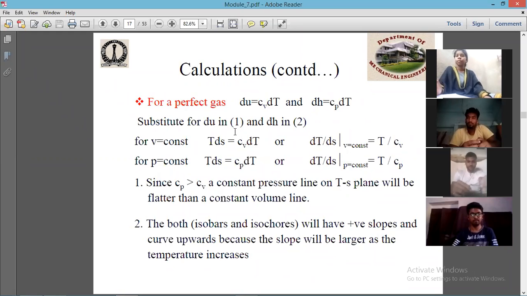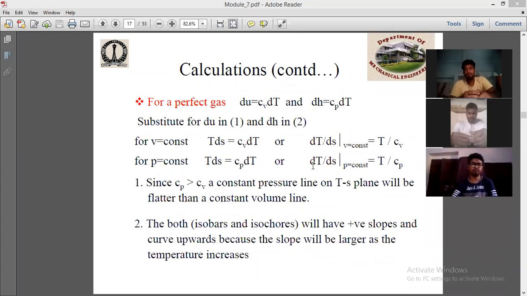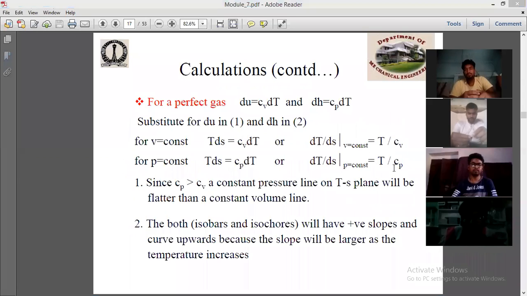Now if we substitute for du in equation 1 and dh in equation 2, we can get TdS is equal to CvdT here. So dT by dS at constant volume is T by Cv, and dT by dS at constant pressure is T by Cp, and we know that Cp is more than Cv.